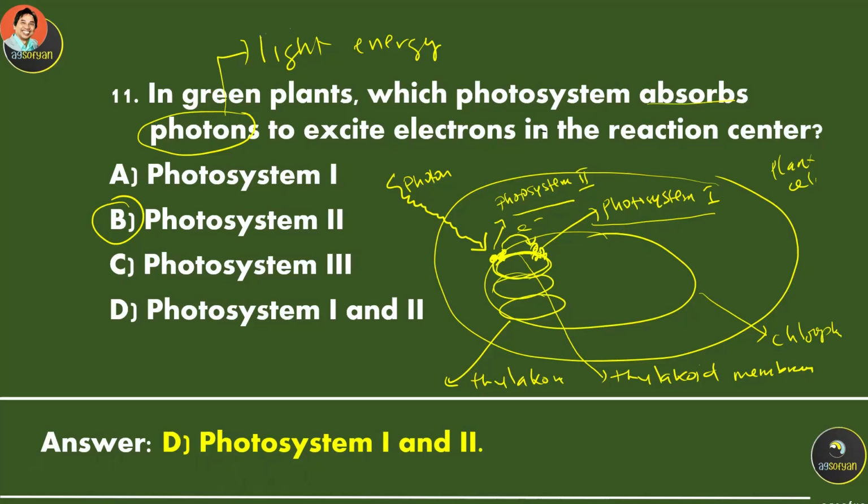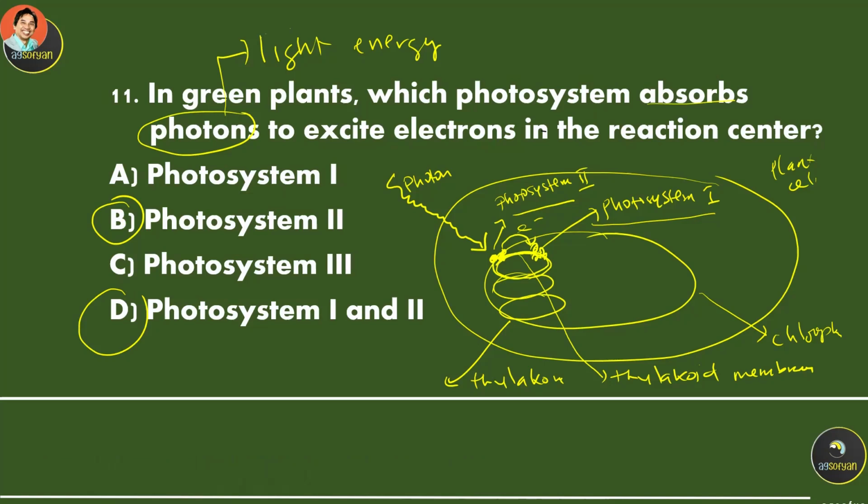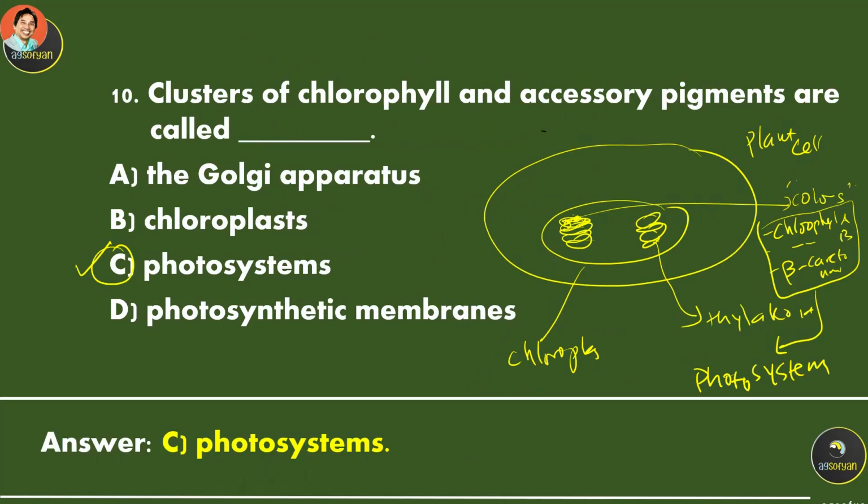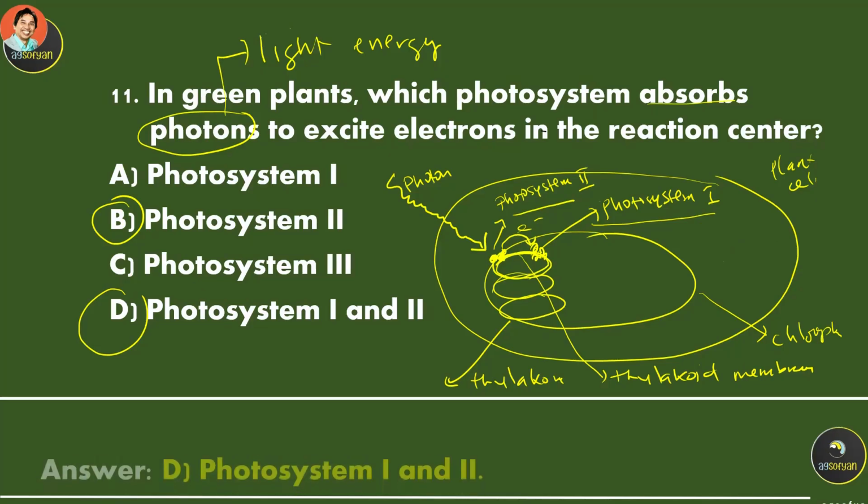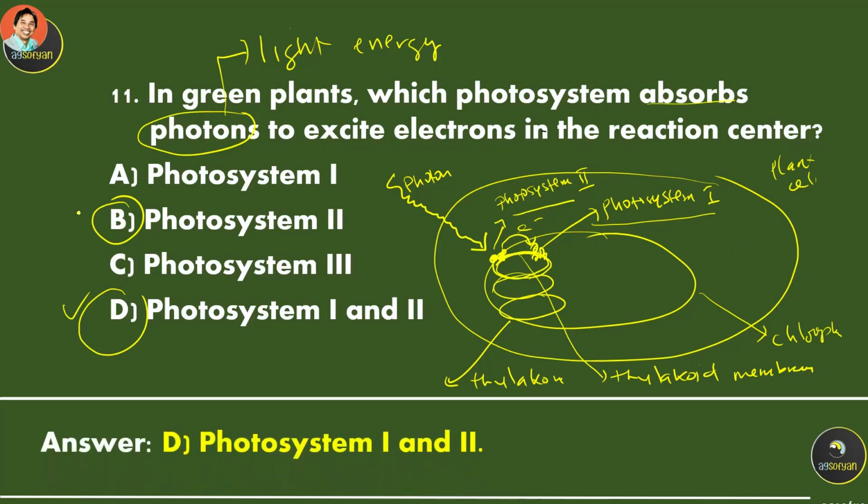Which photosystem absorb photon to excite electron in the reaction center? Okay, so basically it's asking you about both of these photosystems. Sorry, over here I was explaining to you that the one that works first is photosystem 2, and then it goes to photosystem 1. But both systems are called photosystem 1 and 2. Let's check over here. Yeah, photosystem 1 and 2 for this answer. This one is kind of correct too.